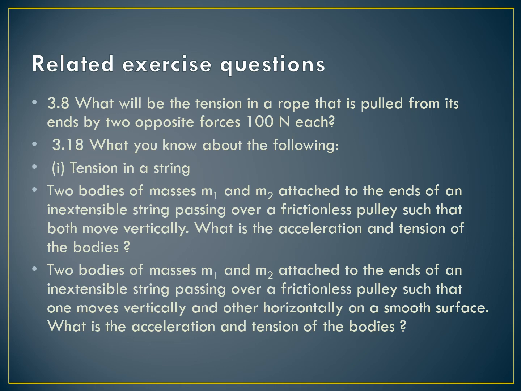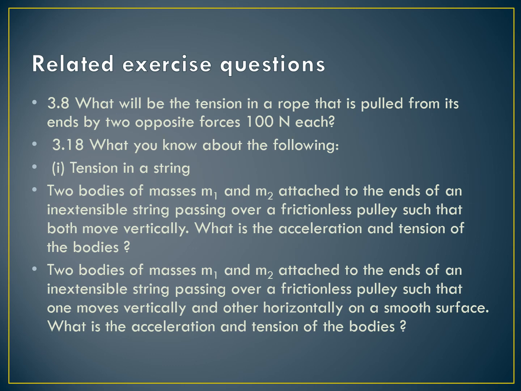As you have discussed in the topic of tension, if the system is in equilibrium, then the magnitude of tension is equal to the weight or the pulling force. As in this case the rope is pulled by 100 Newton force on both the sides, it means that the rope is in equilibrium. So the tension in the rope will also be equal to the pulling force, that is 100 Newton. So tension in the complete string will be 100 Newton only.